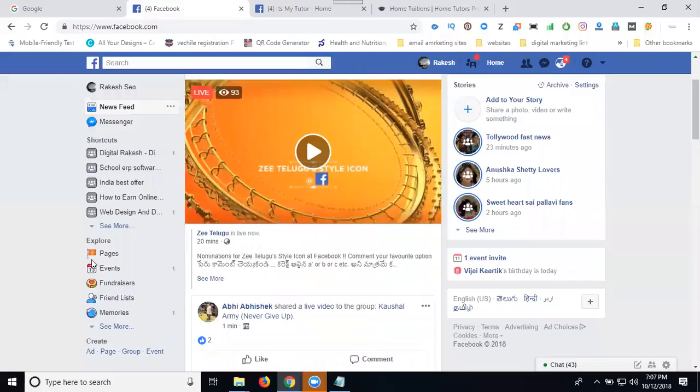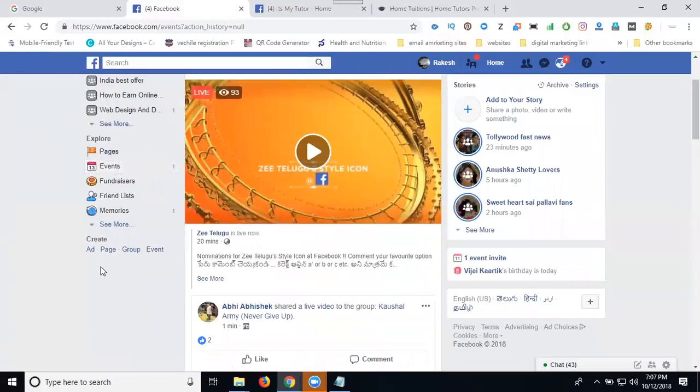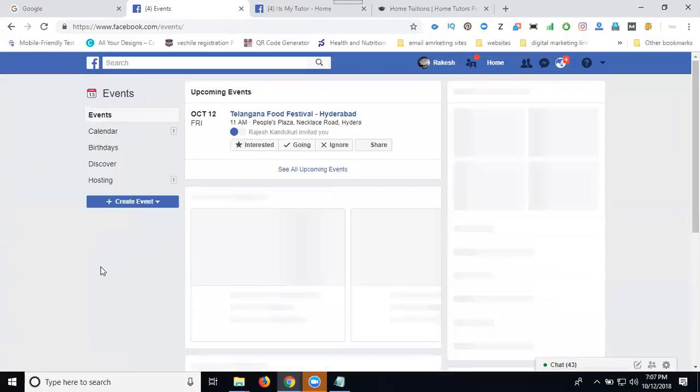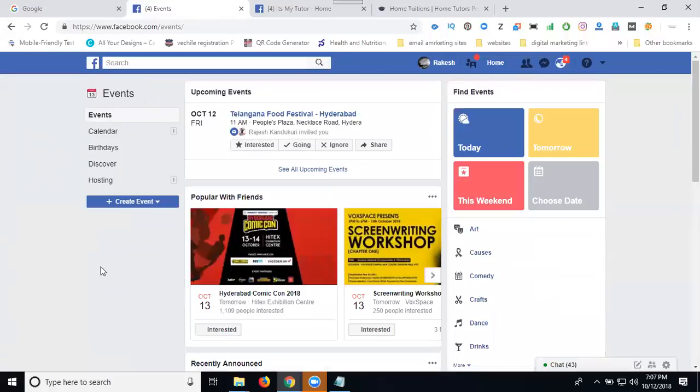But if you create an event on your profile, the option is to go to Events here. We can see the upcoming events, and we can create a new event also. This option here. We click on create new event. Click the new event option here.